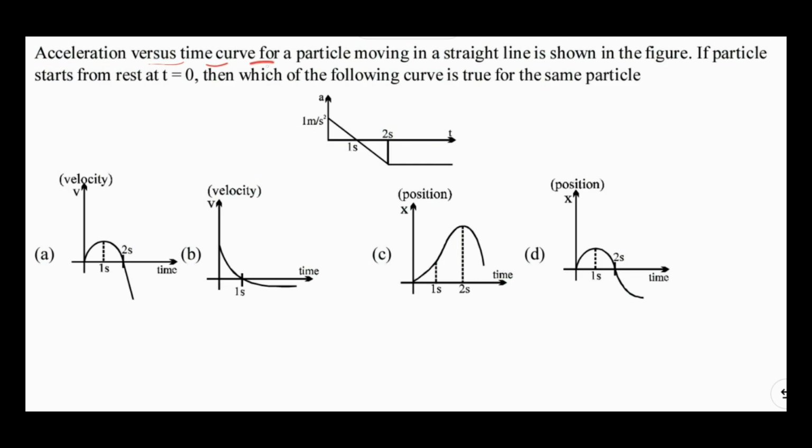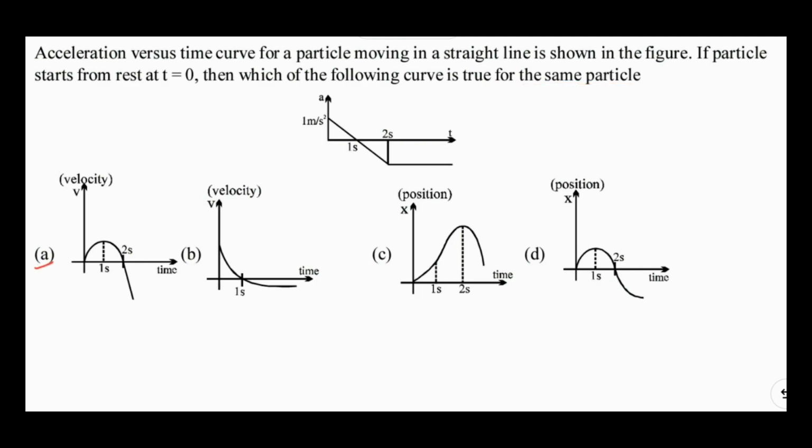Acceleration versus time curve for a particle moving in a straight line is shown in the figure. So the acceleration versus time curve for a particle which is going in a straight line is given to us. If the particle starts from rest at t equal to 0, so initial velocity of the particle is given as 0, then which of the following curves is true for the same particle?